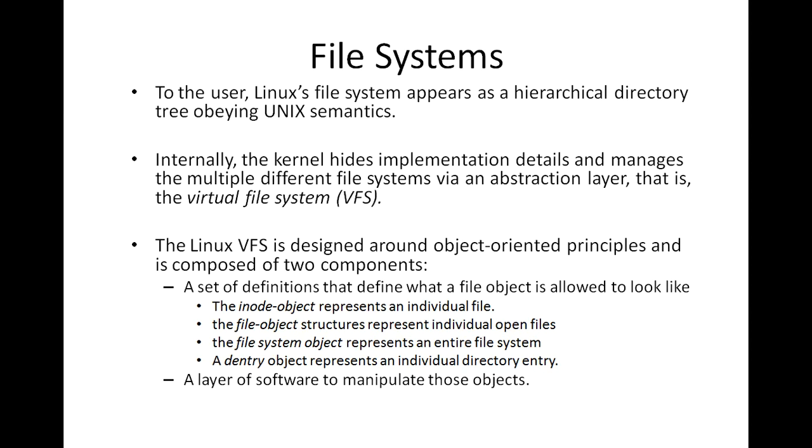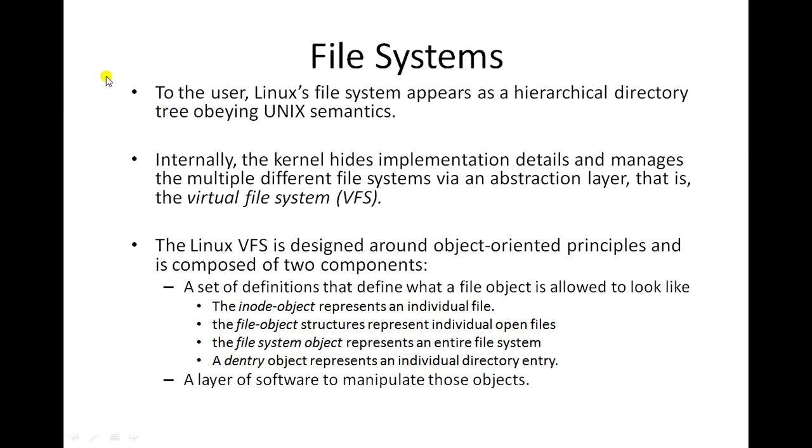In case of Linux, internally, the kernel is hiding implementation details of the file system and it manages multiple different file systems with the help of an abstract layer that is called as virtual file system. So, virtual file system concept does not exist in Unix, but in case of Linux, there is a virtual file system.